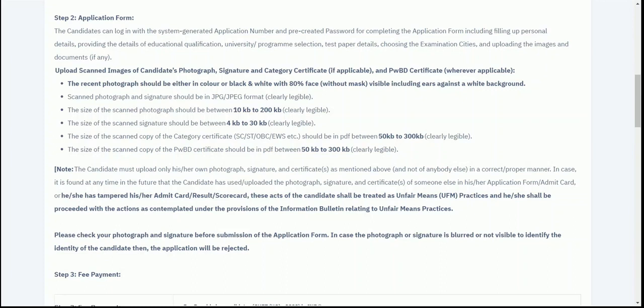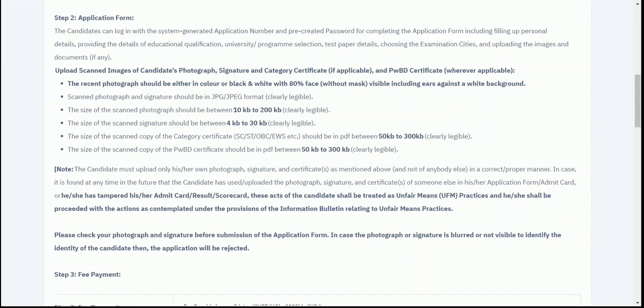Then we have the third, that is university and program selection. Once you mention your personal details and education details, you have to select the university and the program for which you want to opt in the university. So you will be selecting it in the third section. Then we have the test paper and subject selection. Once you have selected the university and the program for which you want to apply, you have to select the test paper and the subjects for which you will be giving the exam in the CUET UG 2022 exam. Now we have the fifth section, which is the exam center selection.